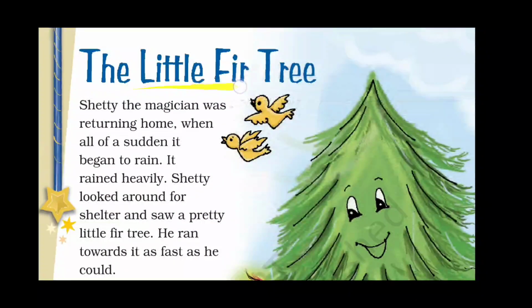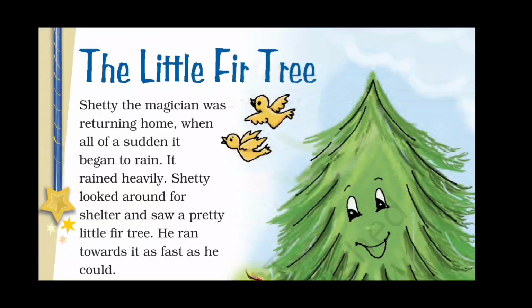The little fir tree. Shetty the magician was returning home when all of a sudden it began to rain. It rained heavily. Shetty looked around for shelter and saw a pretty little fir tree. He ran towards it as fast as he could.